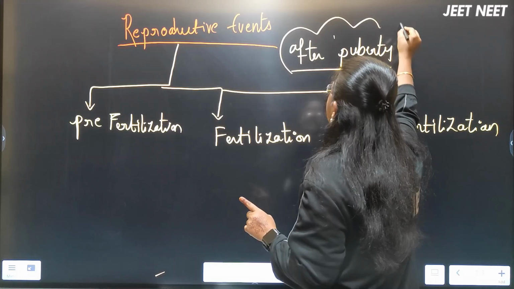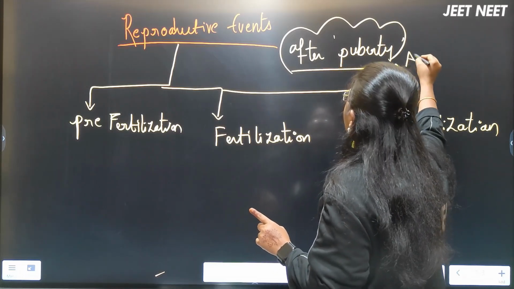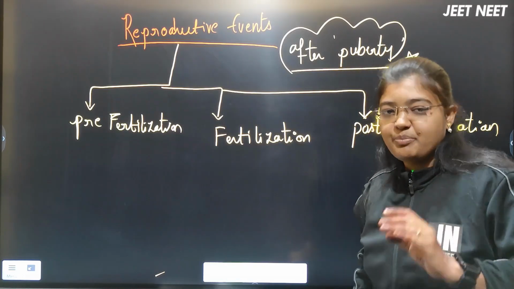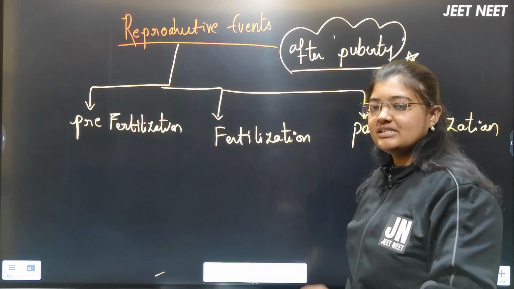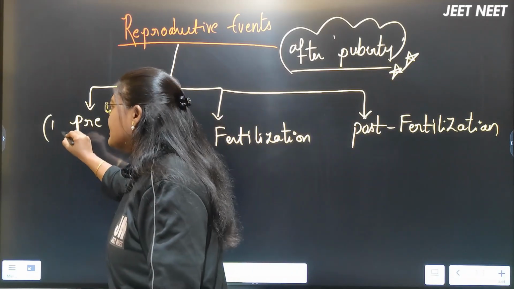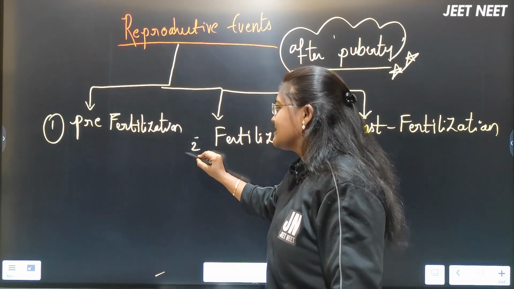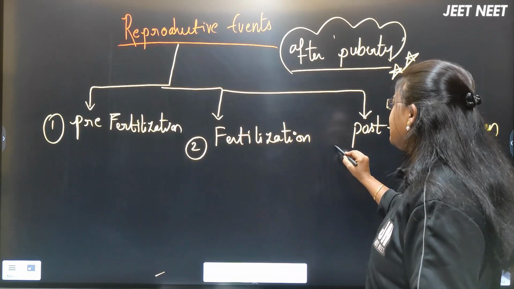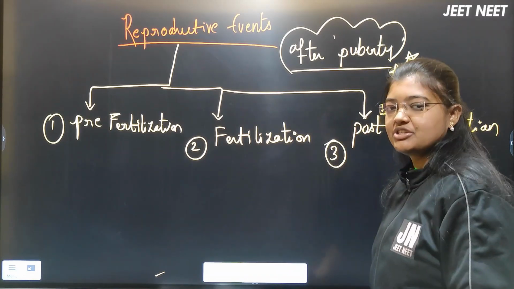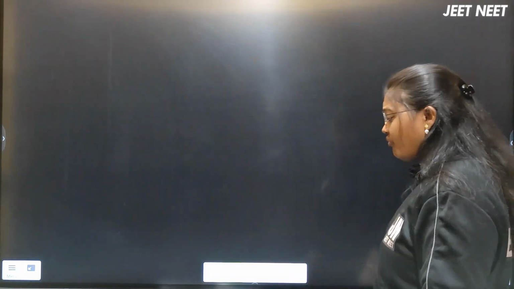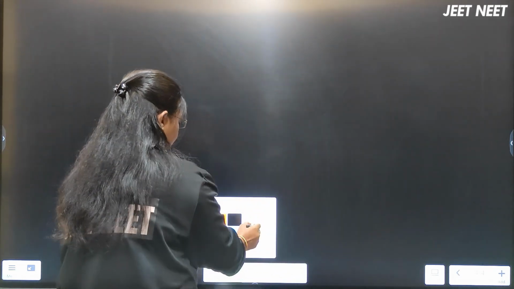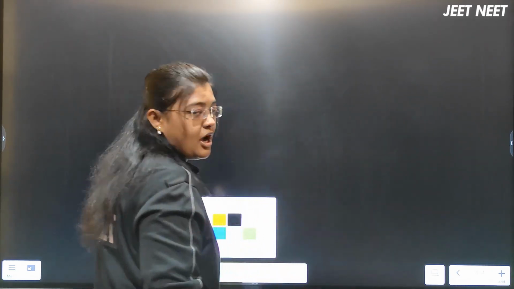It's a very important NCERT point, need to remember. These reproductive events are of 3 types: the pre-fertilization events, the fertilization events, and the post-fertilization events. In the NCERT, they have given it step-wise, that we will discuss now.